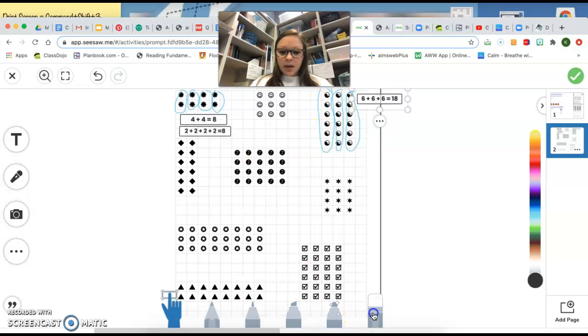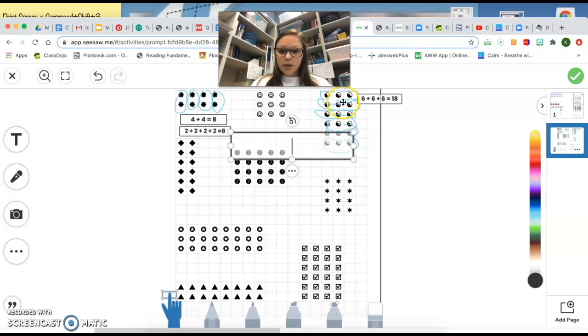And then we can do it by rows and say 3 plus 3 plus 3 plus 3 plus 3 plus 3. Let's see how many times I wrote 3.